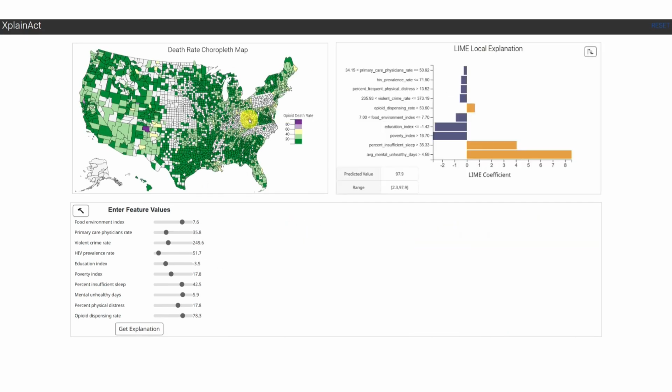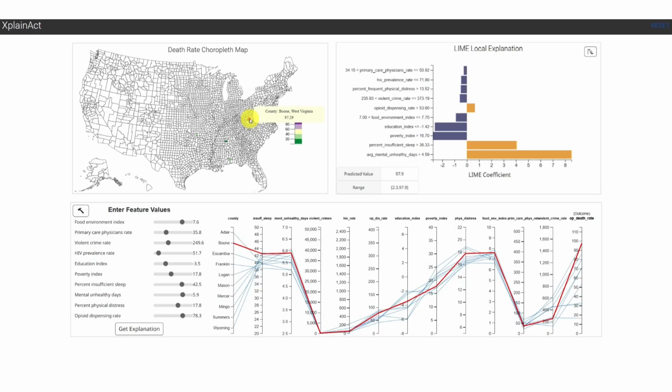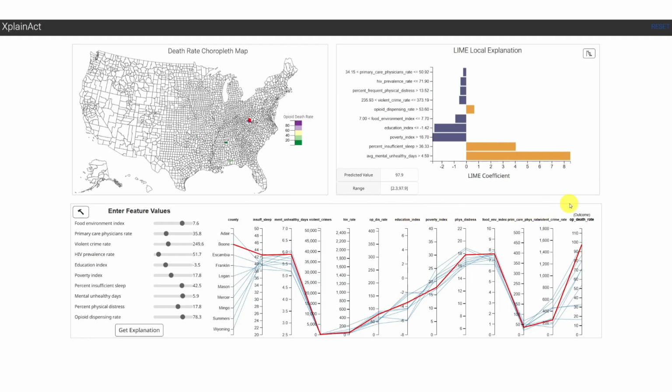Next, she decides to focus on Boone County and its cluster by selecting it on the choropleth map. The map highlights Boone and its peer counties, and the parallel coordinates immediately reveals several concerning patterns shared across the cluster: high levels of insufficient sleep, a large number of mentally unhealthy days, and low education levels. These trends stand out as potential contributing factors to the cluster's alarmingly high opioid death rate.